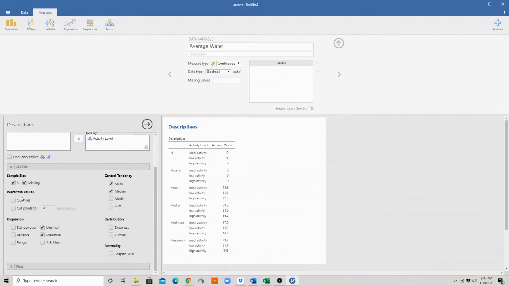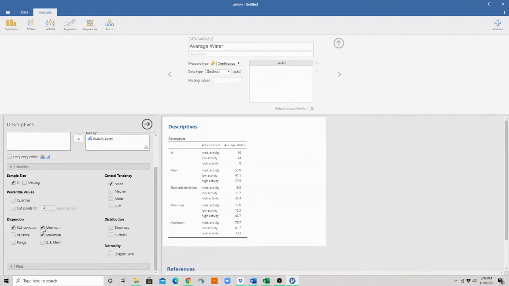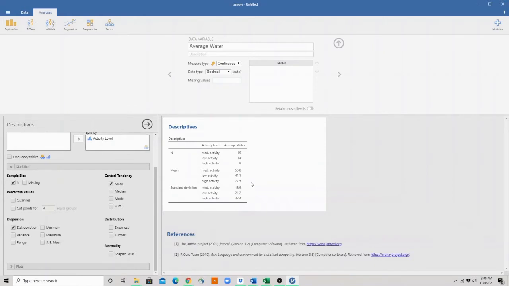I see nothing's missing here, so I'm just going to get rid of that. I don't need it. I definitely don't need median. I want my mean because I have continuous data, so I want mean for my central tendency. And for my dispersion, I want standard deviation. I'm going to go ahead and get rid of minimum and maximum. And this makes the chart a little bit more workable for me.